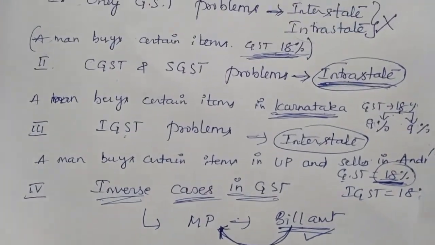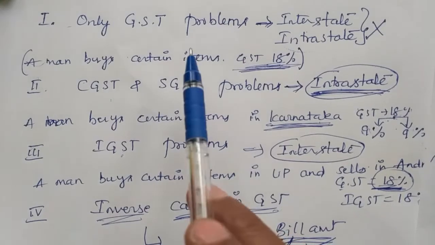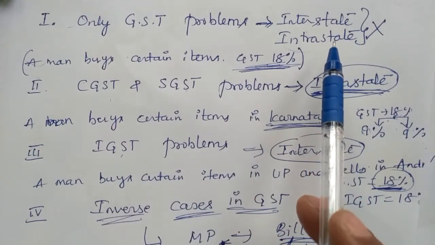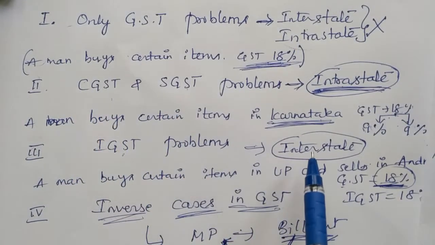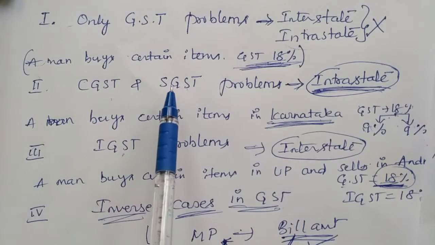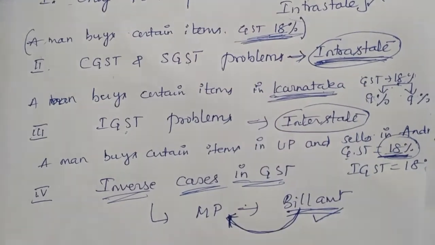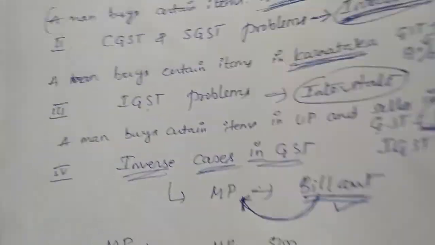So these four are very important problems you can see in this GST chapter. One is only GST finding problems, with no intrastate or interstate. Second is IGST problems, that is between states. The third is CGST and SGST type of problem within the state. Another one is inverse cases. So today let us see how to find the GST within the state.